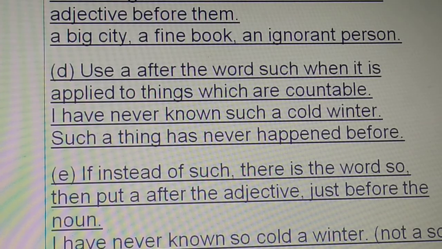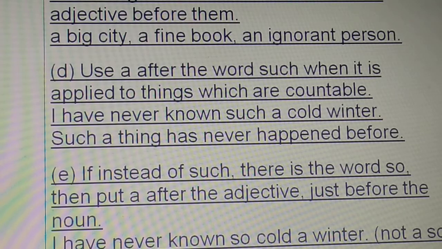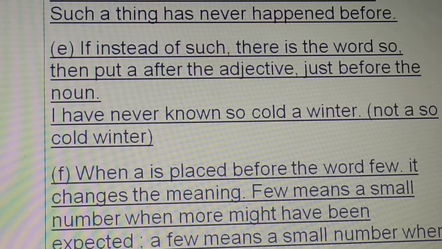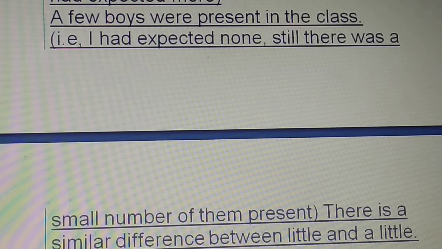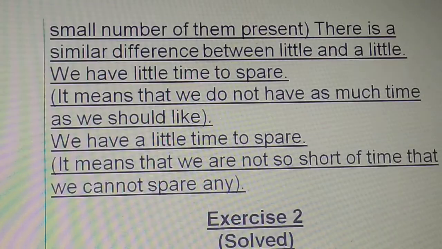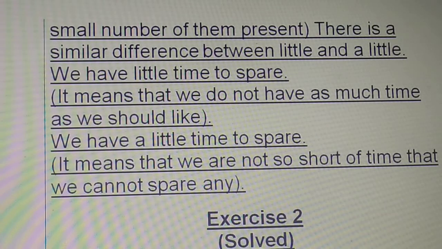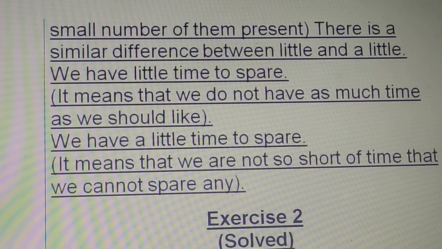If instead of such there is the word so, then put a after the adjective just before the noun. When a is placed before the word few, it changes the meaning. Please go through very carefully, children, with proper understanding. Similar difference is there between little and a little. We have little time to spare.